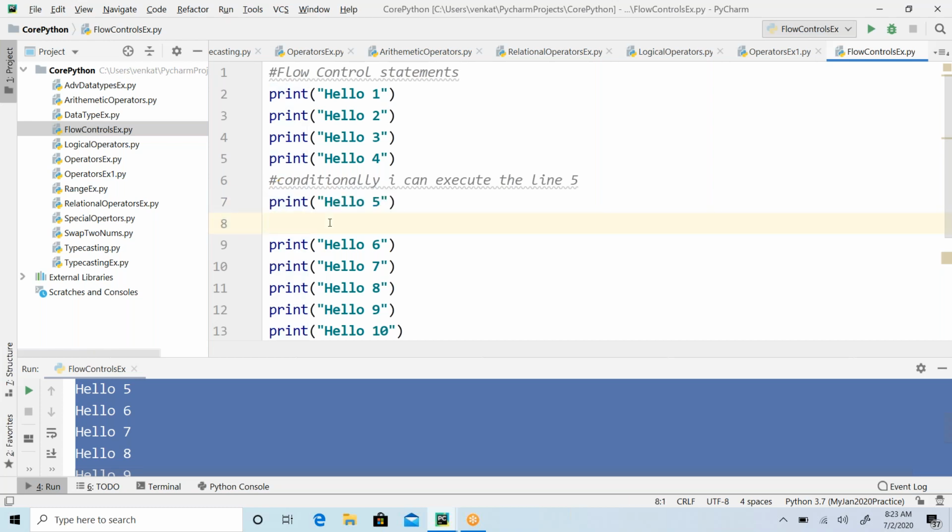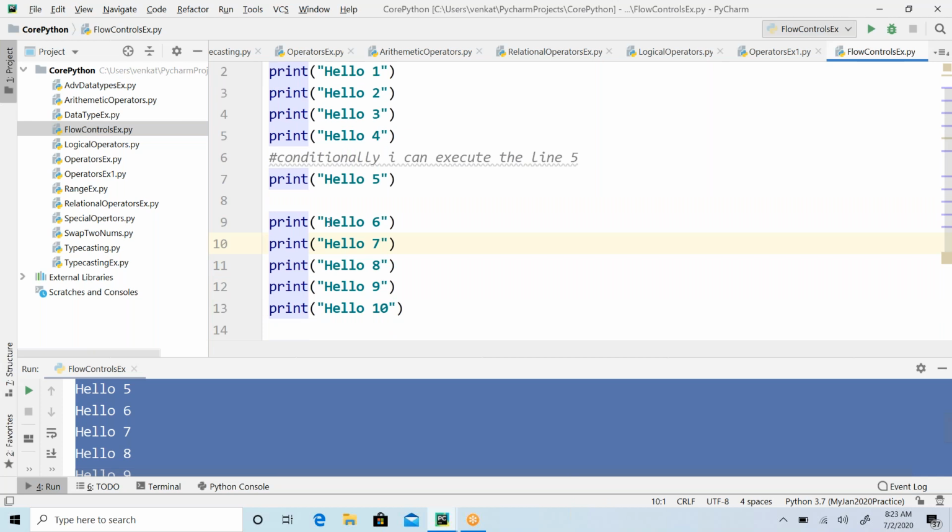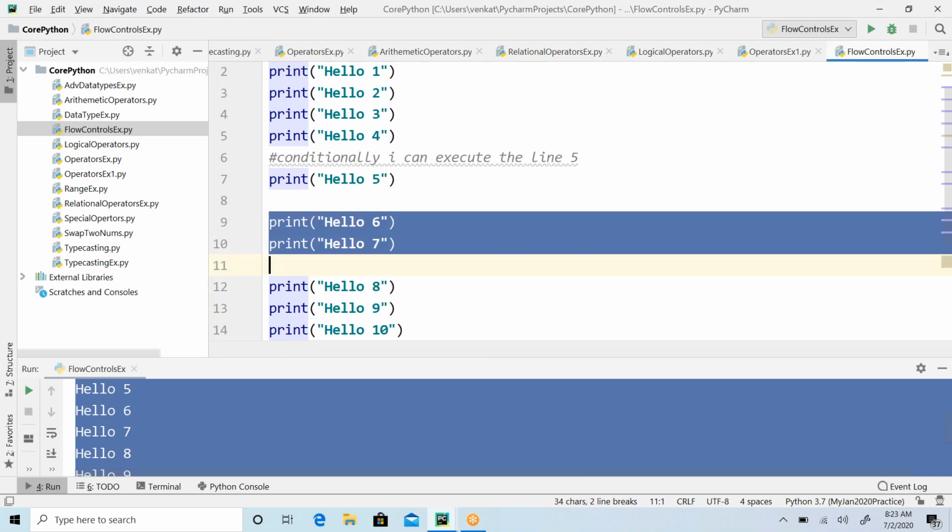And if you look at lines 6, 7, 8, 9, 10, I have some other statements. For example, I want to execute these two lines, print hello 6 and hello 7, 10 times. Are we going to write the same logic 10 times here, guys? That is not a good idea.